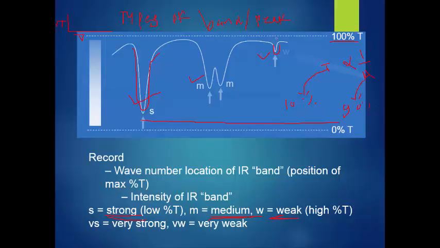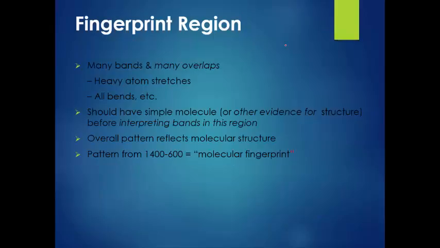Fingerprint region. Which region is called the fingerprint region? Many bands and many overlaps, heavy atom stage, all bends, because there is a lot of confusion. Actually, the fingerprint region is situated between 600 and 1400.